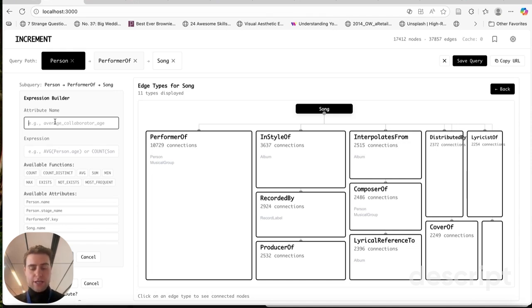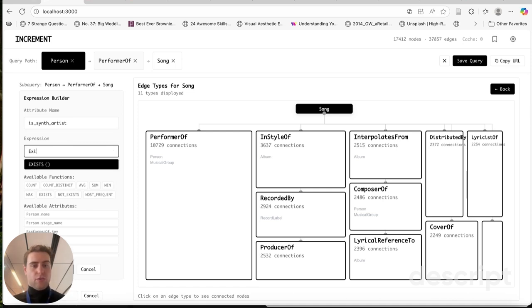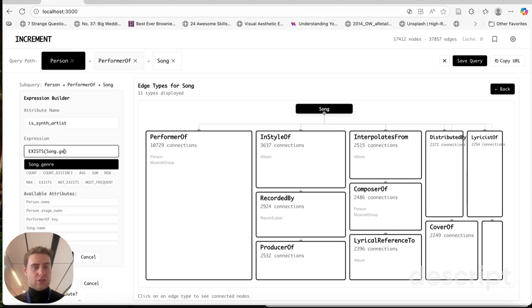So here we're going to name it "is synth artist?" And then in the expression, we'll say, does there exist a song.genre equivalent to synthwave? And then we hit create attribute.